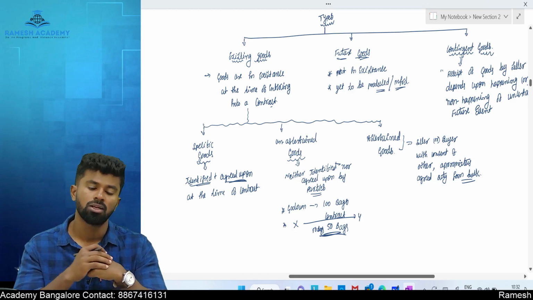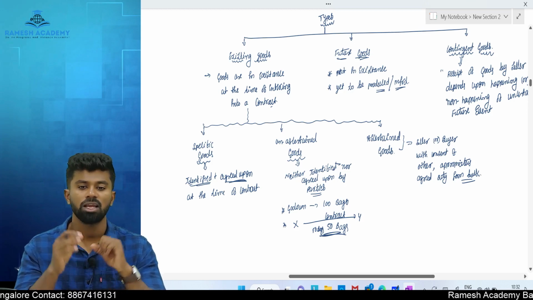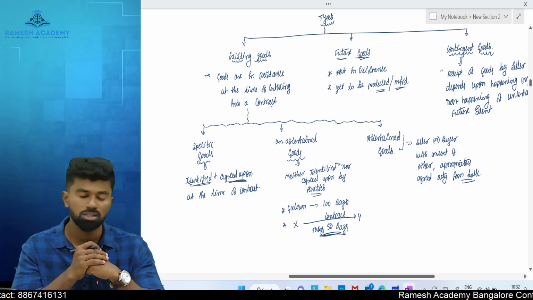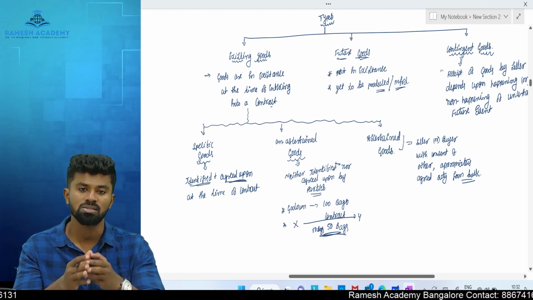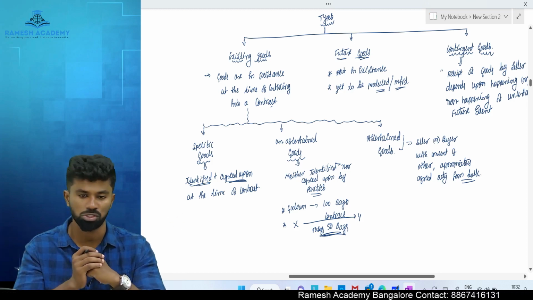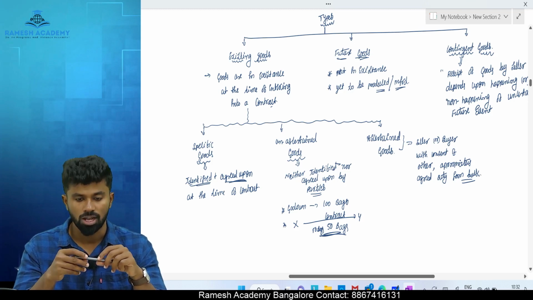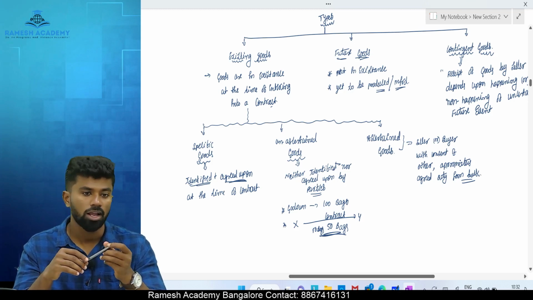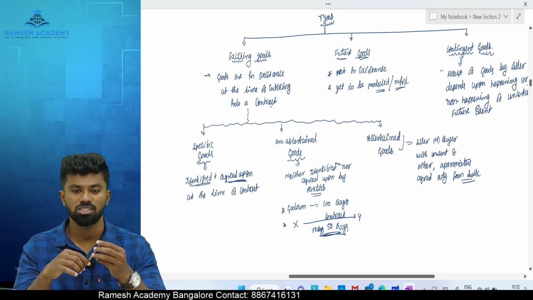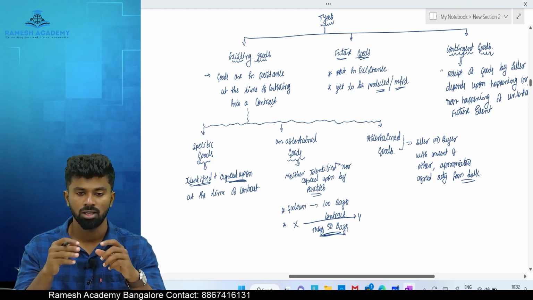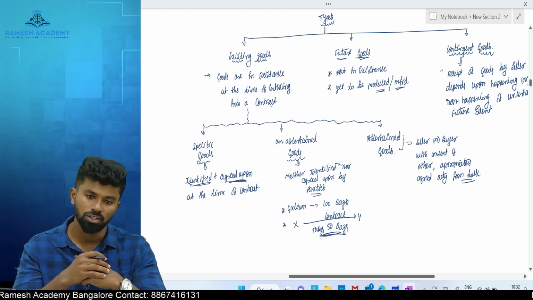Now tell me, in what kind of goods can there be an immediate transfer of ownership? Immediate transfer means when the contract is made, at that time itself we can transfer ownership. In what kind of goods? Answers please. I can transfer it immediately. Very good. Existing goods.